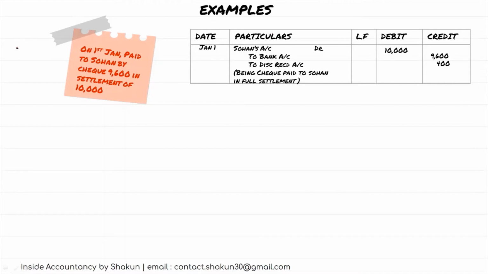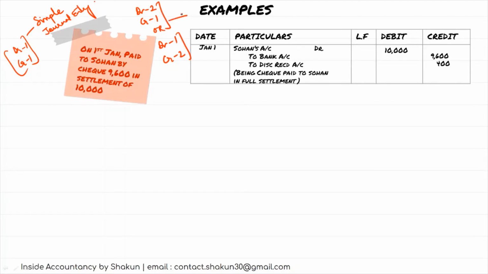An entry in which there is only one debit and one credit is referred to as a simple journal entry. But an entry in which there may be two debits and one credit, or one debit and two credits, such kinds of entries are examples of compound journal entries. So we need to understand how these compound journal entries, the way I've passed this entry here, are to be posted into the ledger.